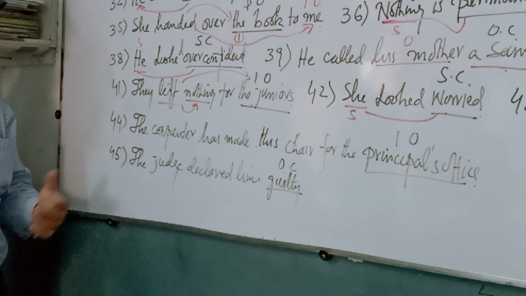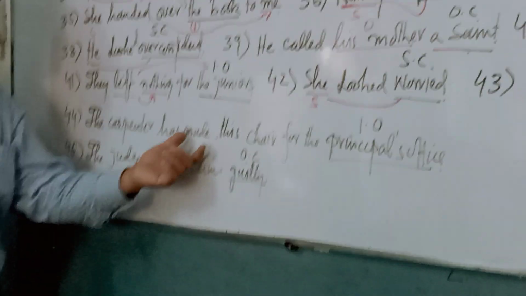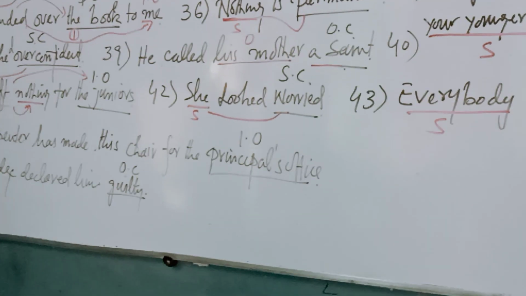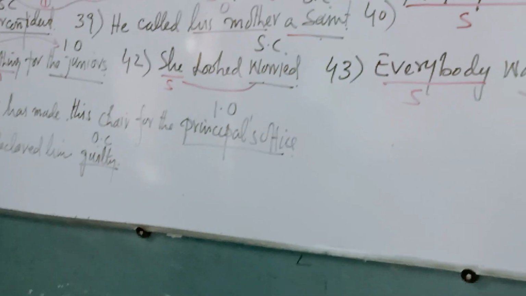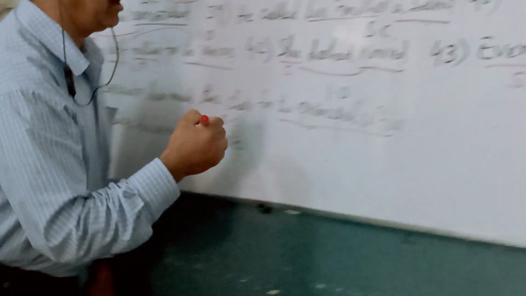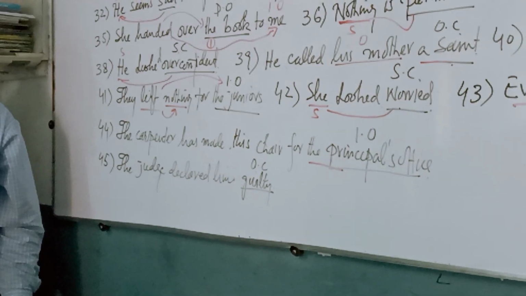Next one: The carpenter has made his chair for the principal's office. The principal's office is an indirect object. Why is it an indirect object?